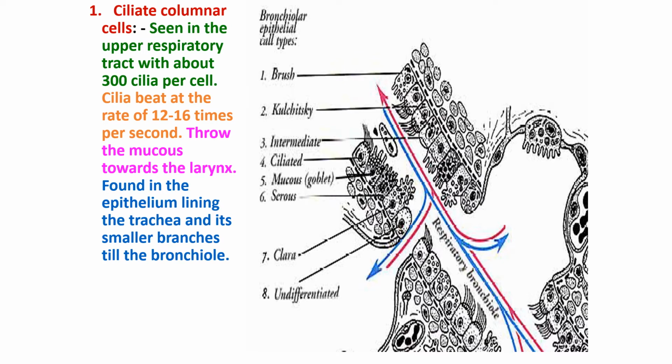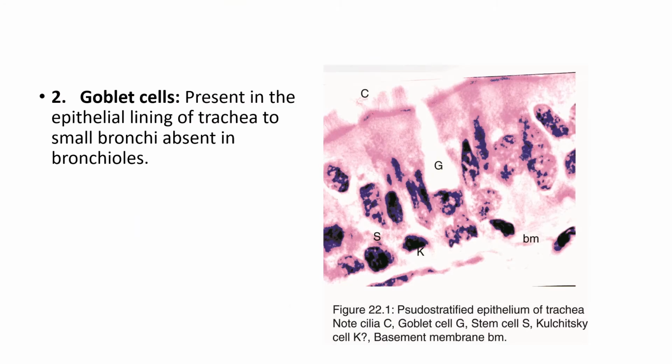So the epithelial lining of the trachea and the smaller branches till the bronchiole is lined with ciliated columnar epithelium, but the goblet cells are absent in the bronchioles, as we go down the respiratory tree, the requirement of goblet cells is reduced, so we don't have goblet cells in the bronchiole. Now the next variety is the goblet cells.